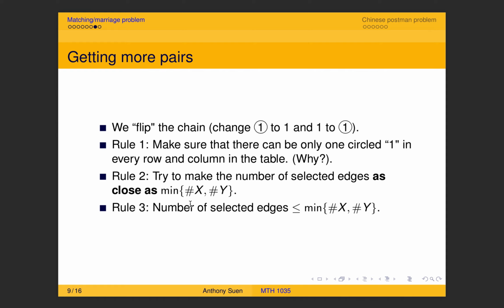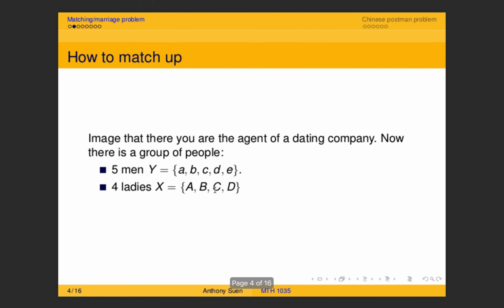So for these two numbers, you pick the minimum number. Then that is the maximum possible pairs that you can pick. Now, go back to this example again. You have 4 ladies and 5 men, right? No matter how hard you try, the maximum pairs that you can make is just 4 pairs, because you only have 4 ladies. So one man will have no lady. The maximum pair that we can match up is just 4.